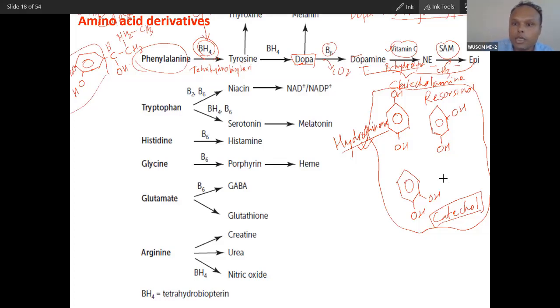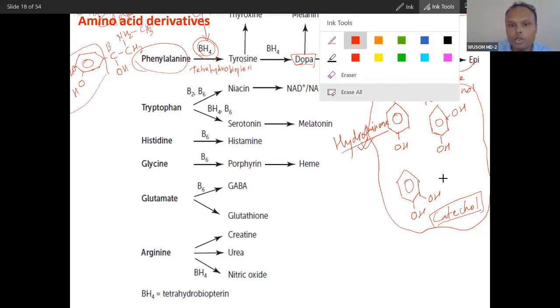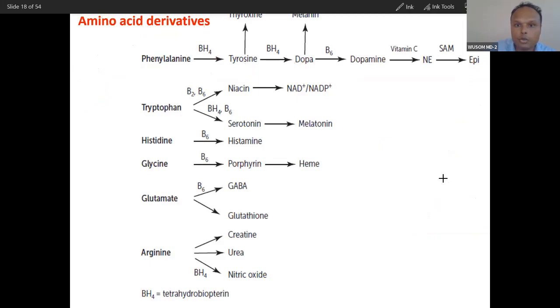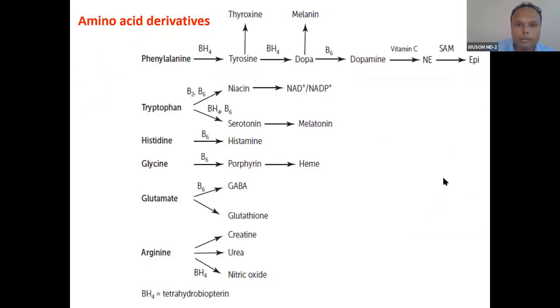So this is a very important concept. If you remember conceptually, you will remember everything. So I have tried to connect it with chemistry, the very fundamentals of chemistry. You will understand, I think. So this is the pathway. And you know the significance of SAM. I have been telling from the beginning.